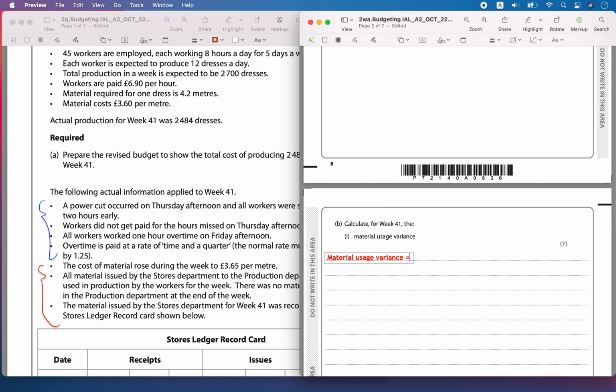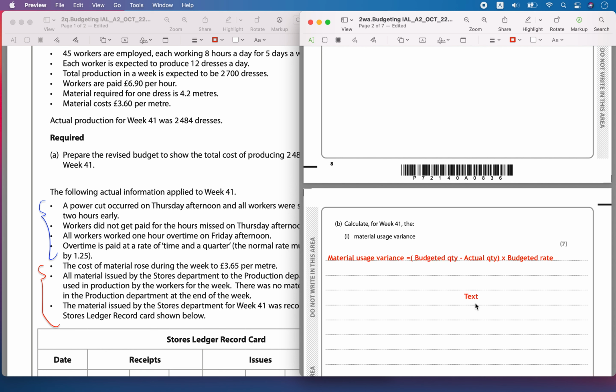Now there is a difference that has happened with the budgeted quantity minus actual quantity used, multiplied by the budgeted rate I had assumed. Now let's see what is the difference in this budgeted and the actual quantity that has been used for production.